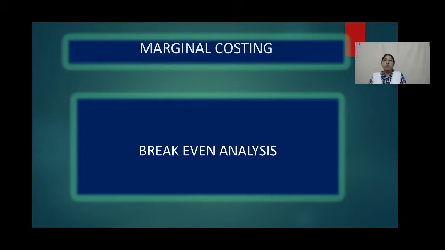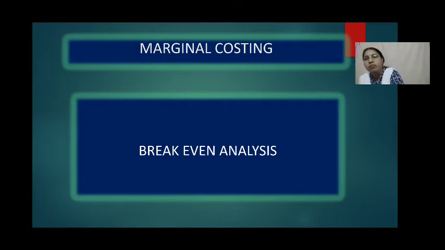At the break-even point, total sales are equal to total cost. Thus, there is neither profit nor loss. In a broader sense, break-even analysis refers to the relationship between cost, volume and profit at different levels of sales or operations. The main concept is this.